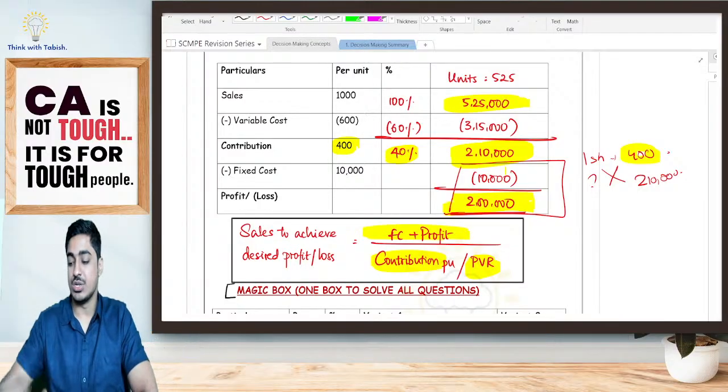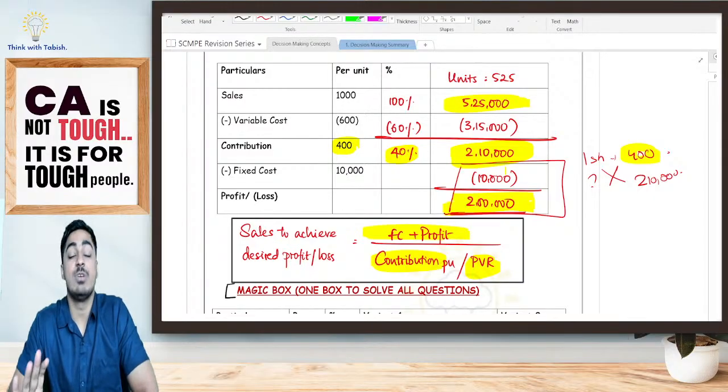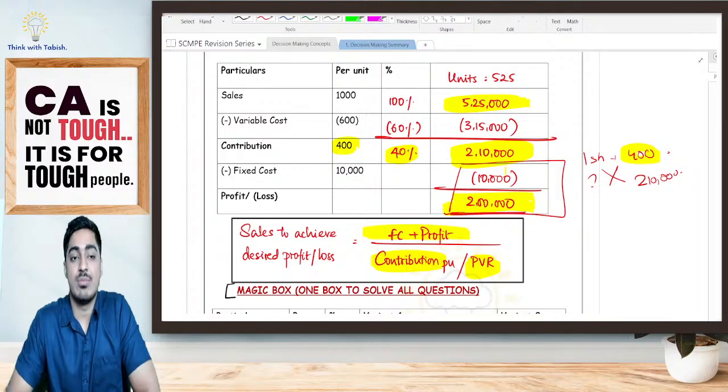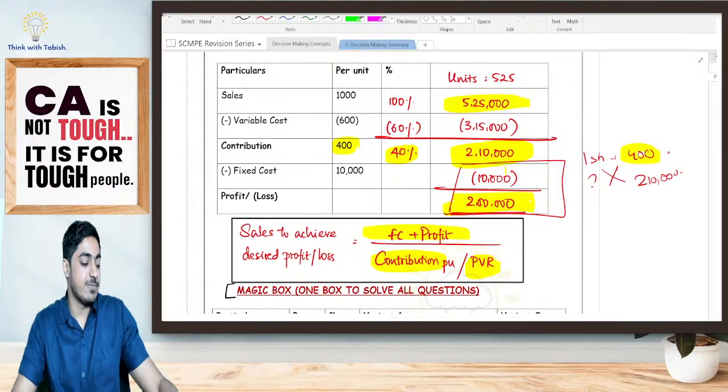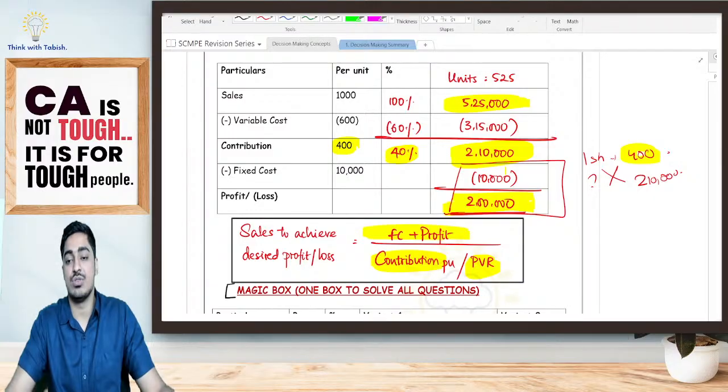And remember one thing, students, we are going to discuss all concepts from scratch, but it is going to be fast because it is just 1 month before your examination. It is just your revision, not your first time discussion. So obviously it is going to be fast. When it comes to theory, it is going to be fine, but when we are discussing practical concepts, you may feel it is slightly fast. Whether the speed is fine or should I increase or reduce, let me know in the comments.